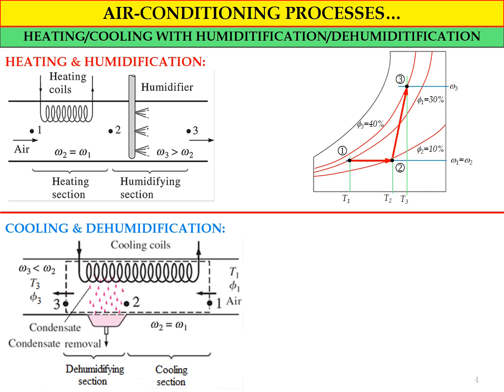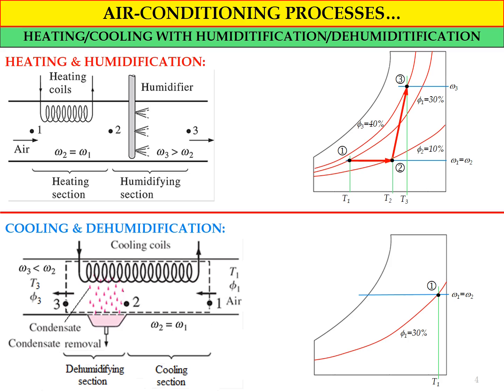Okay, if you want to describe the process, we can use the simplified psychrometric chart or diagram. First, we draw the constant specific humidity line for the cooling process. Plot the point for T1. Due to the cooling process, the temperature T2 will be reduced. Let's say state number 1 is at a relative humidity of 30%.